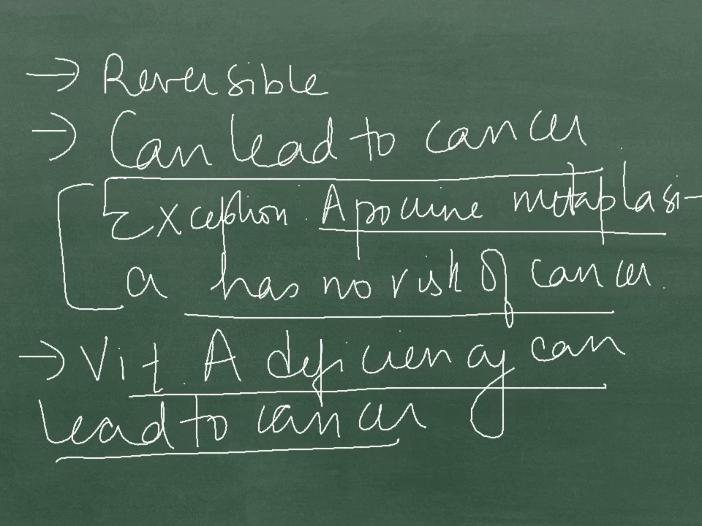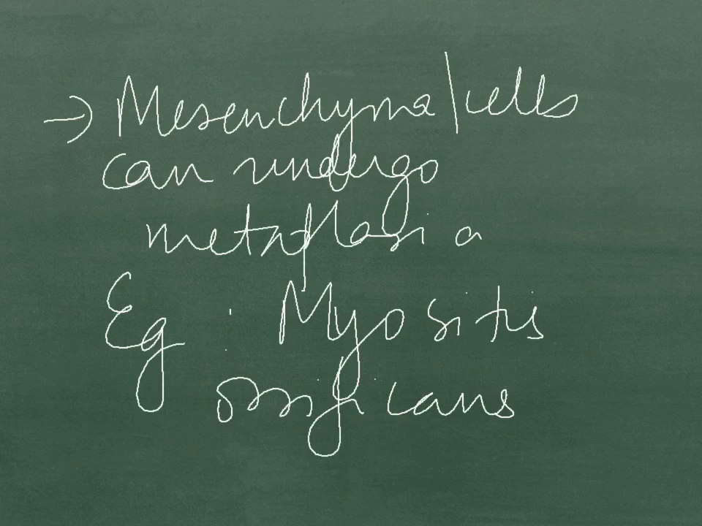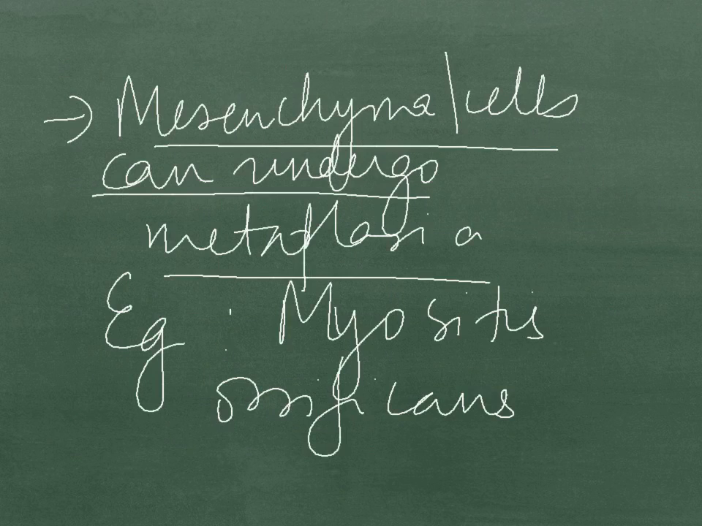Mesenchymal cells can undergo metaplasia. Mesenchymal cells such as bone, blood vessels, fat, and cartilage. An example is myositis ossificans. Here, any inflammation due to trauma of the smooth muscles gets converted into bone.